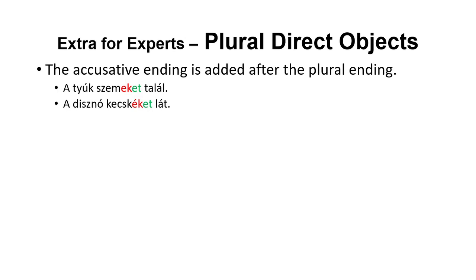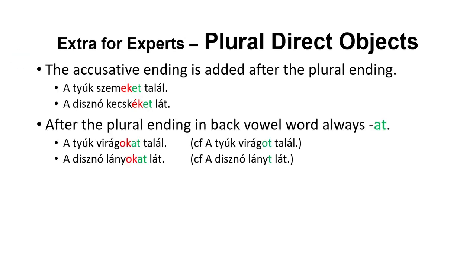However, if you have a plural ending in a back vowel or mixed vowel word, it's always AT, not OT. So when we talk about the hen finds flowers, plural, we put the OK and the AT for the accusative. Compare that to it finds a flower, then the accusative ending is an OT, not an AT. The pig sees the girls. First of all, we make girl into a plural with an OK, and then we add the AT for the accusative.